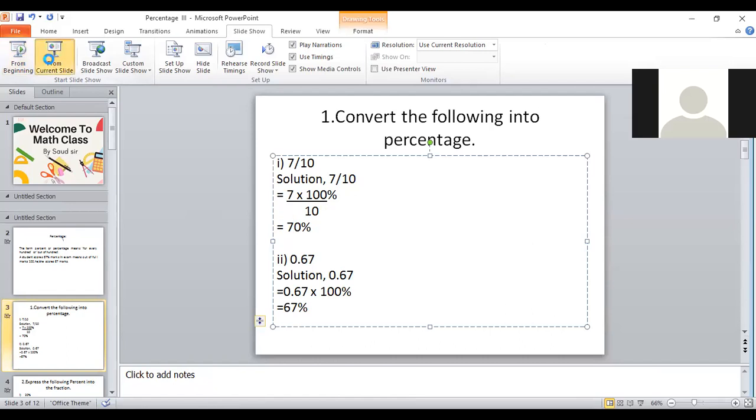Okay, children. This 7 by 10 means 7 by 10, right? And multiply by 100. And if you cancel 0, 0, then it will remain 7 into 10, that means 70%.